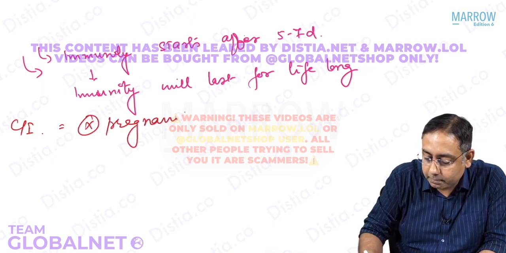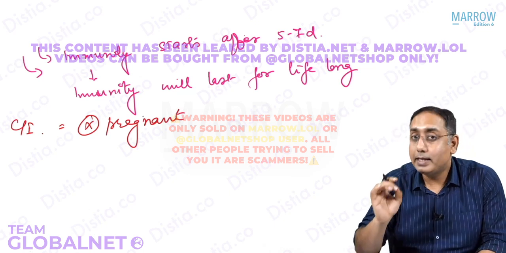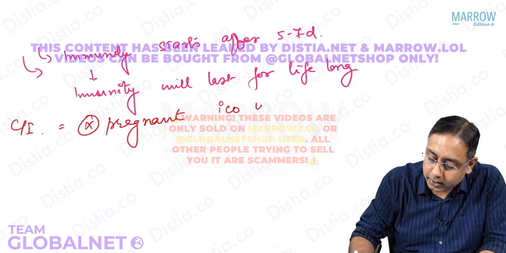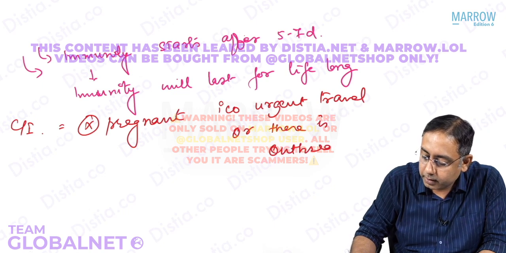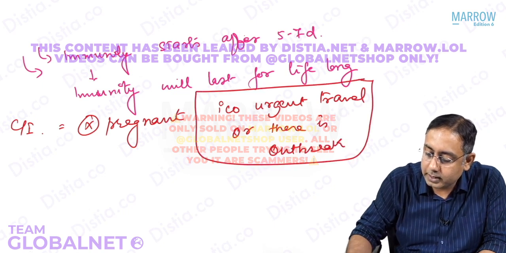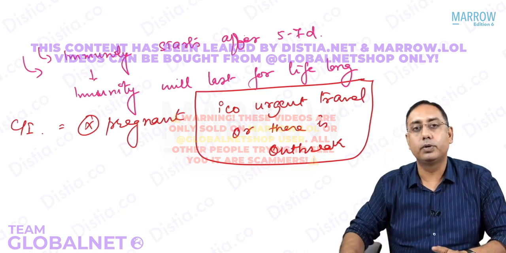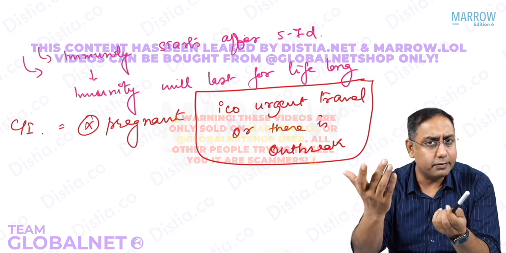So pregnancy is a contraindication, but in case the female has to do urgent travel, or there is an outbreak, in those cases the pregnancy point is overruled. Try understanding. I've said two things over here. Is pregnancy a contraindication? Yes, because it's a live vaccine.